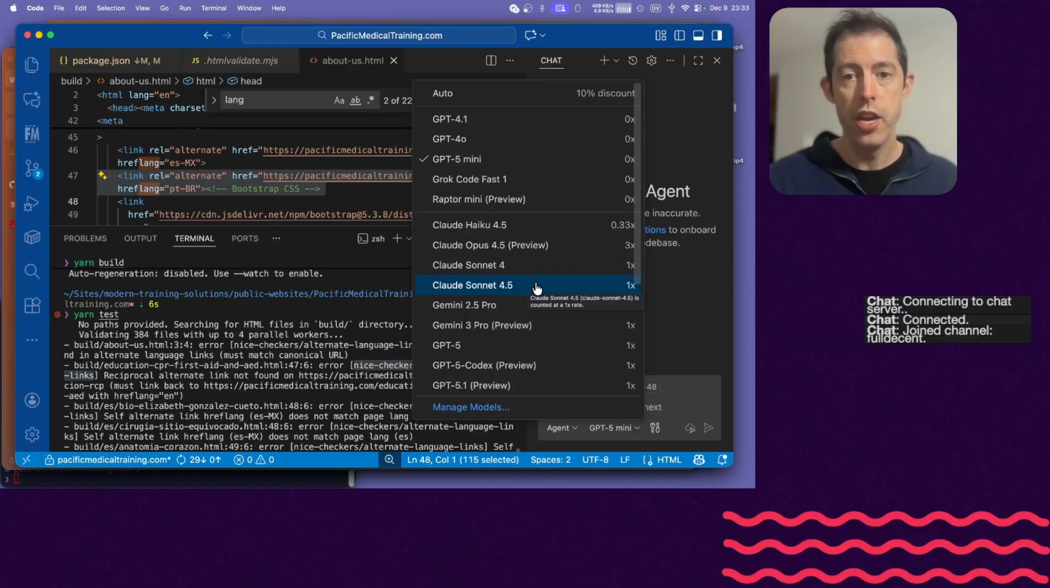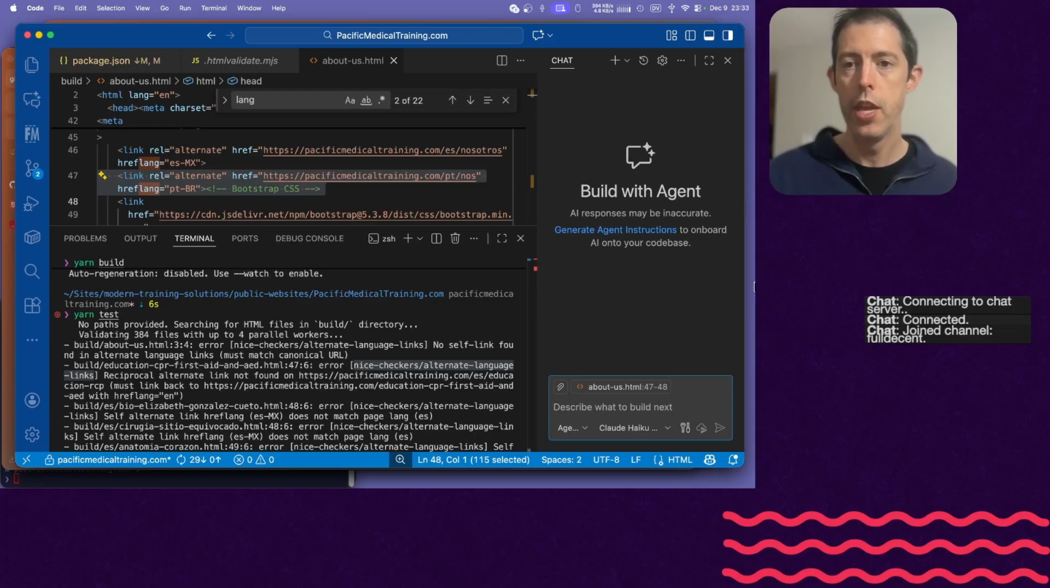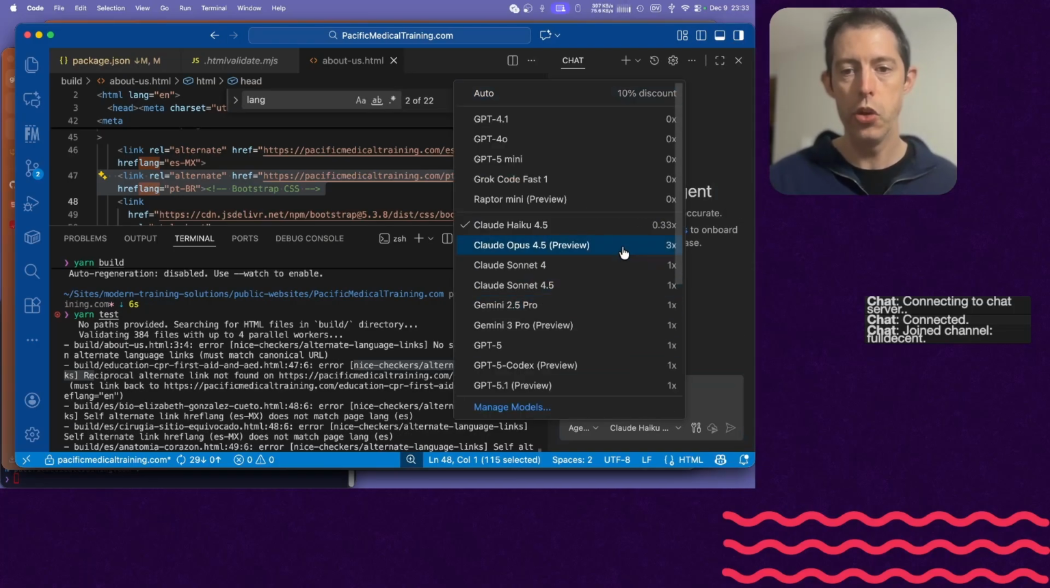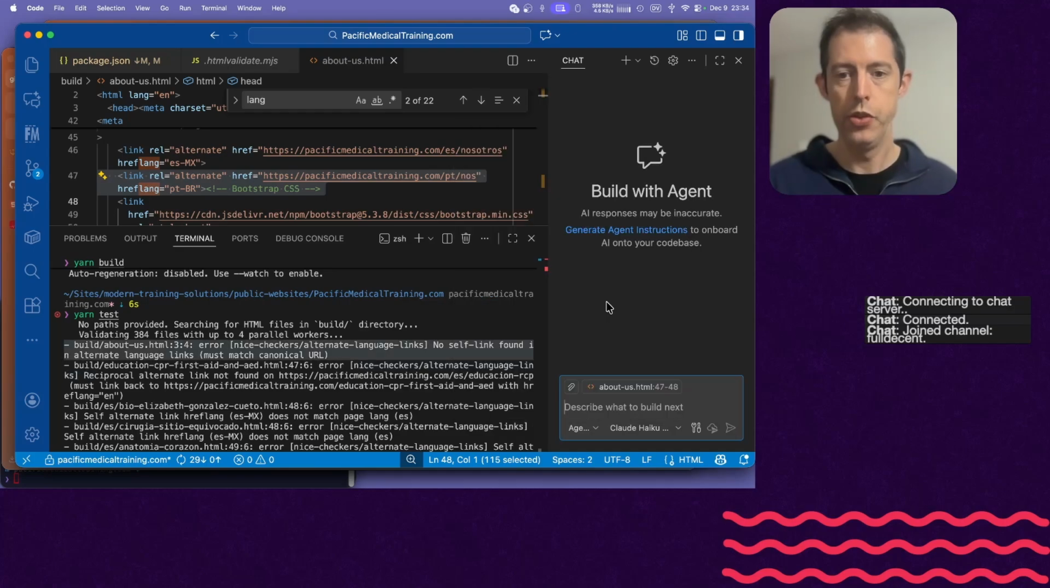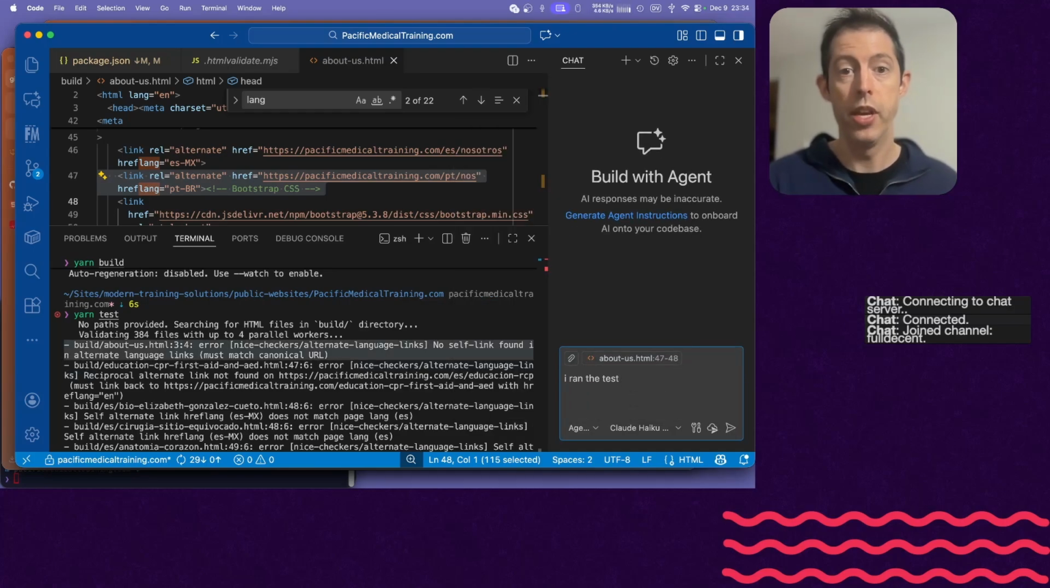I think Sonnet or Haiku would be great for this. So I'm going to pick Haiku. It's cheaper. I'm going to use the one that's built into VS Code. I'm not going to use the one on OpenRouter. Sorry, OpenRouter. So I ran the test. Hopefully you can figure out what the test is. Got this.